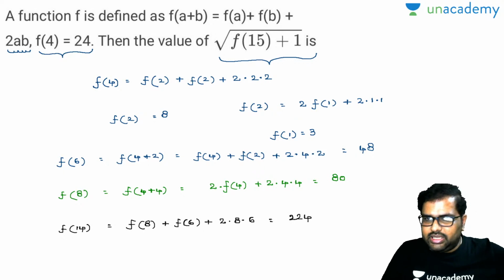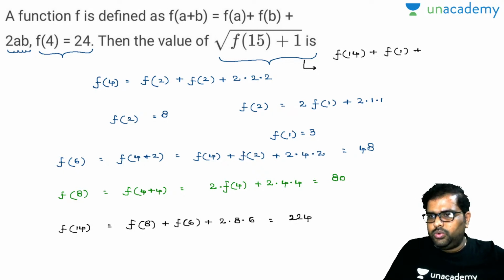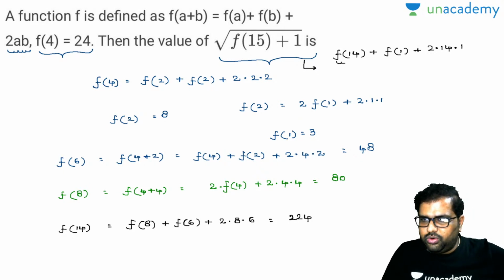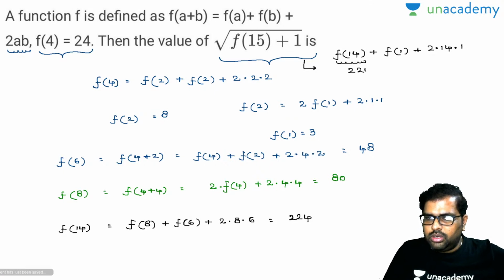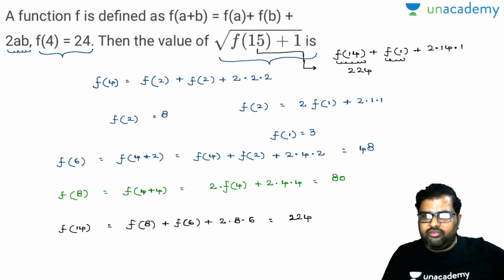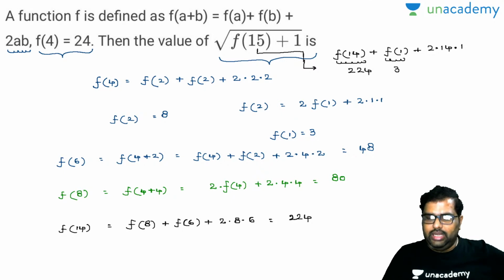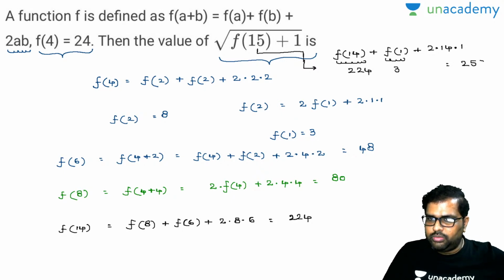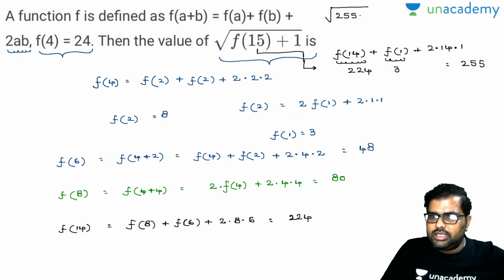Now I need my answer f of 15, so I can write the same thing as f of 15 as f of 14 plus f of 1 plus 2 into 14 into 1. So this is how much? 224. This is how much? I'm writing down only this one, so don't get confused. f of 1 is 3, 227. So plus 28 will be 255 finally. So my answer is root of 255 plus 1, which is 256, and my answer is equal to 16.